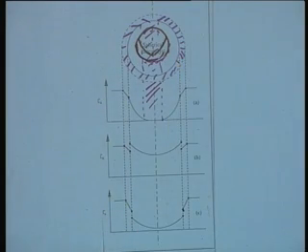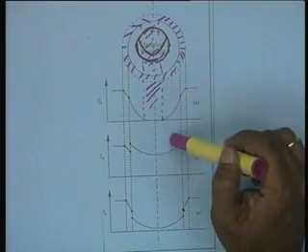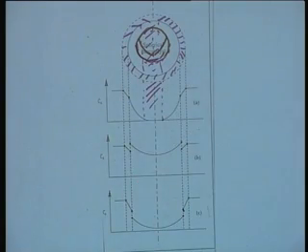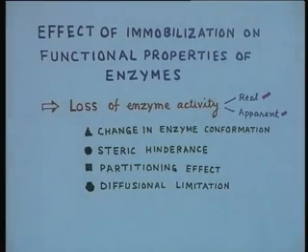So, this picture shows the first one is totally diffusion, and parts B and C indicate a combined effect of diffusion and partitioning. Basically, these are the four major parameters or factors which cause various effects on the functional properties of the enzyme molecule and the enzymatic reaction. Whenever we look at any particular feature of an immobilized enzyme reaction, we have to look into these four effects and try to find an answer to our observed behavior.